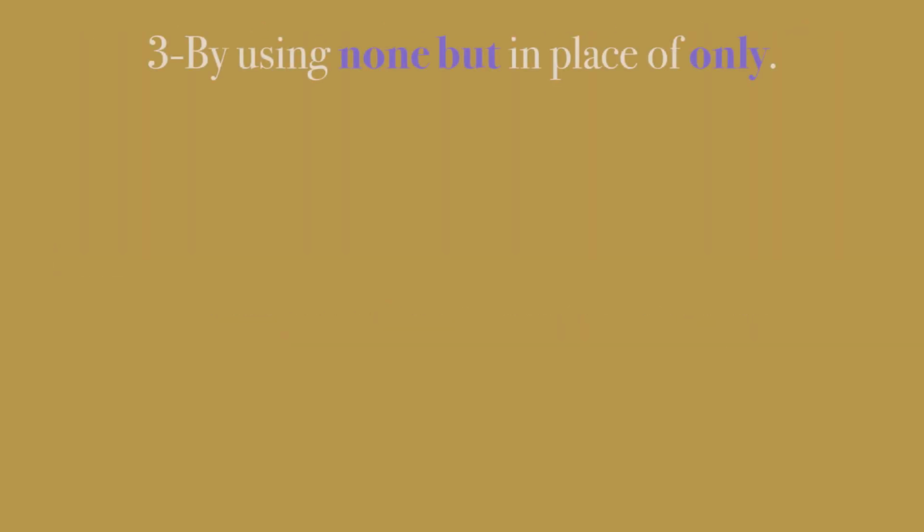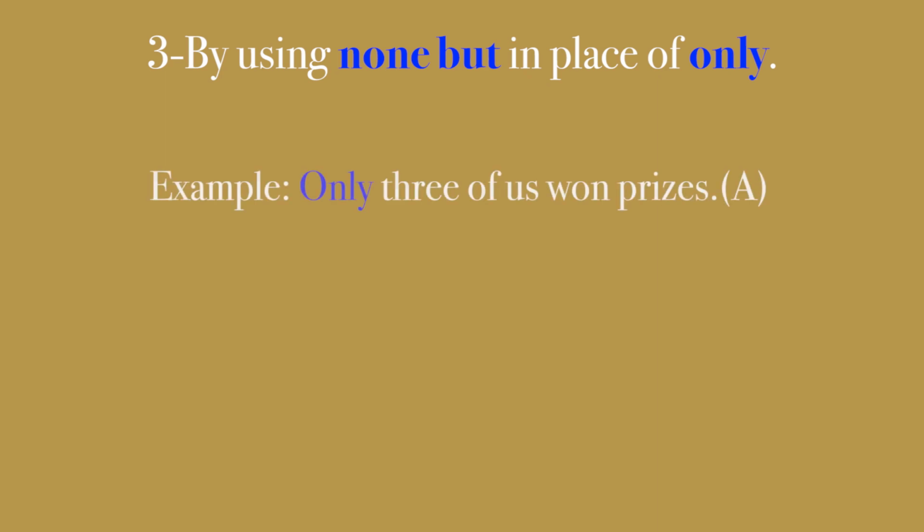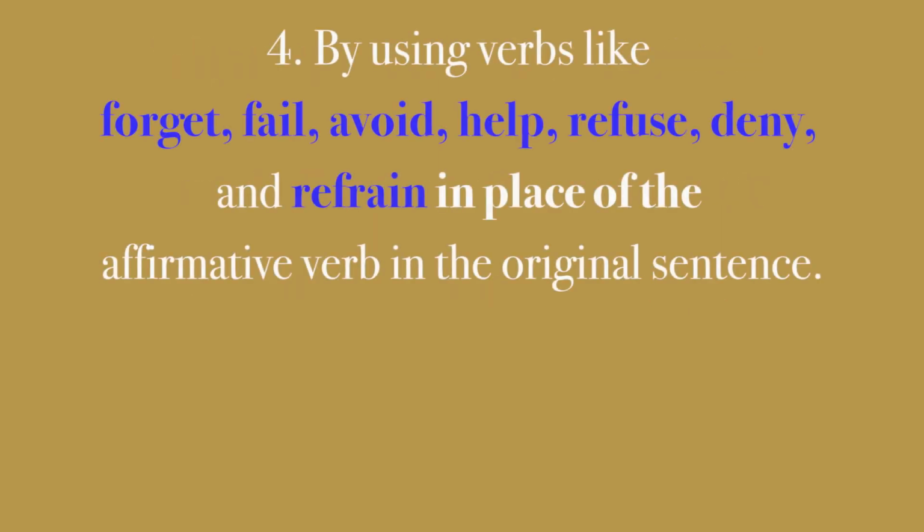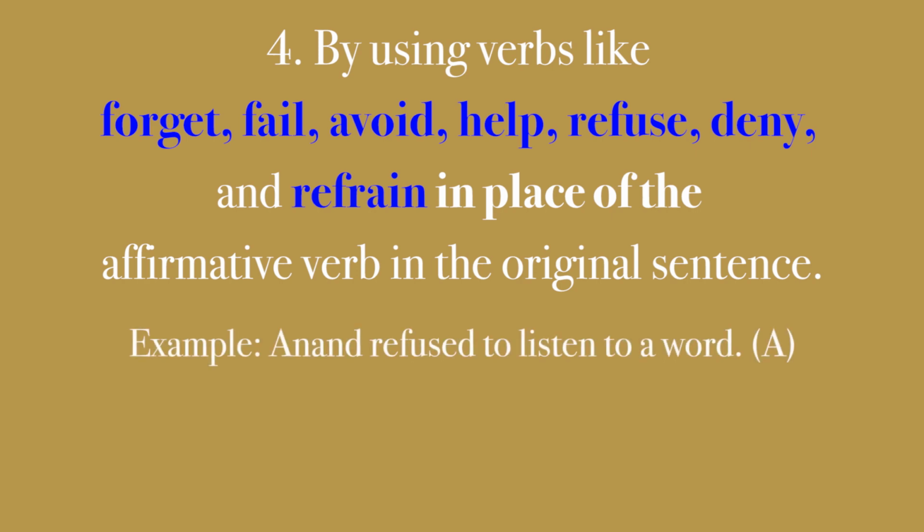The third is by using none but in place of only. Example, only 3 of us won prizes. None but 3 of us won prizes. So in place of only, we have used none but. Fourth one, by using verbs like forget, fail, avoid, help, refuse, deny, and refrain in place of the affirmative verb in the original sentence. Example, Anand refused to listen to a word.